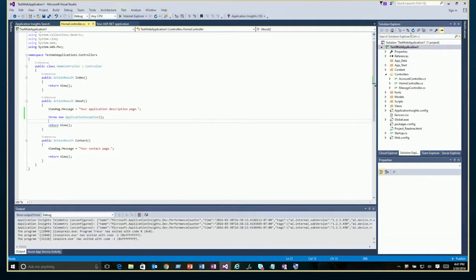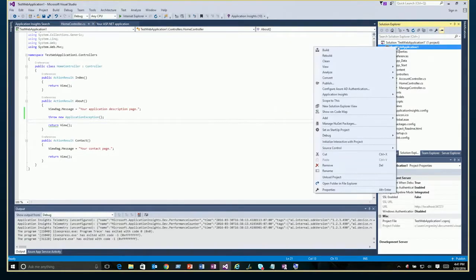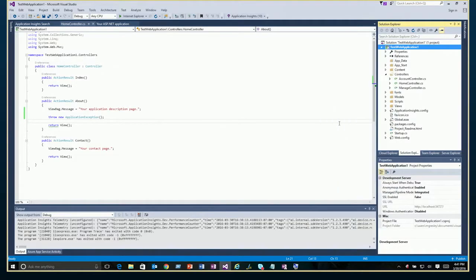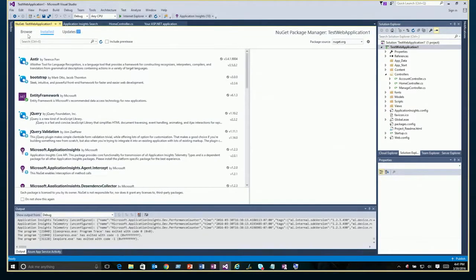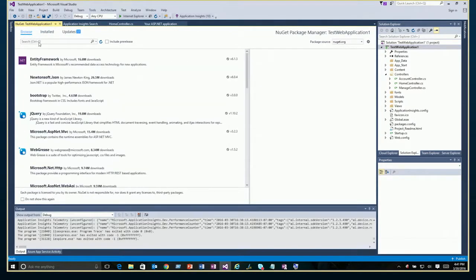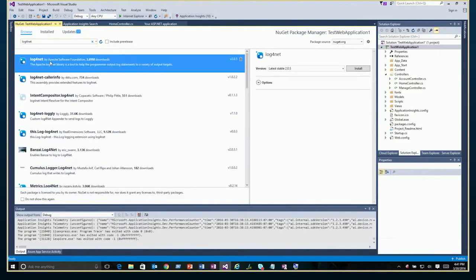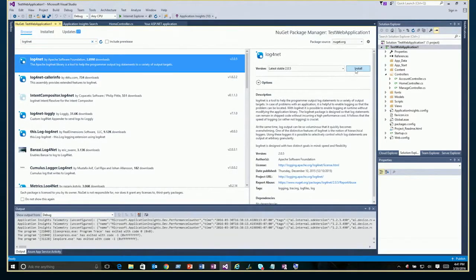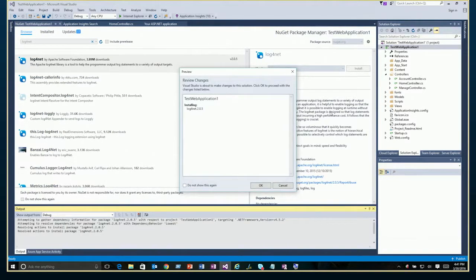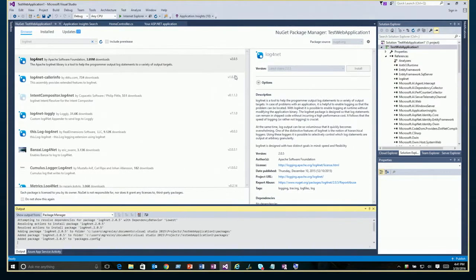So if you look over here at your actual web application, if you like to use Log4net, very, very popular, we can go to Manage NuGet Packages, and if I go out via the NuGet tool here and look for Log4net, there it is, and I can simply select it and install it, and it will become the logging tool for my project.